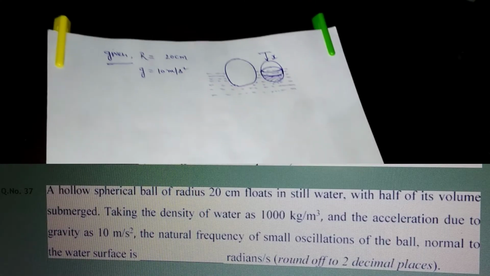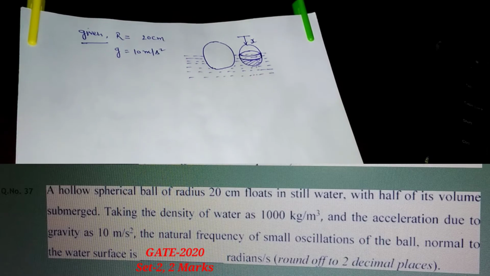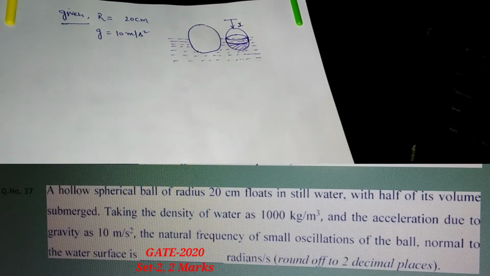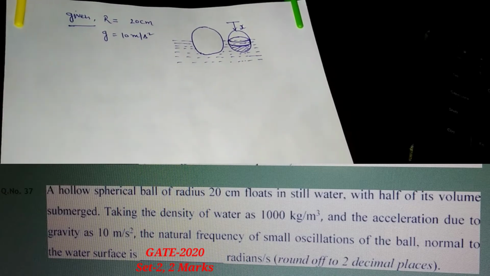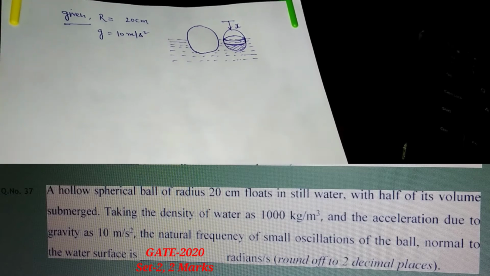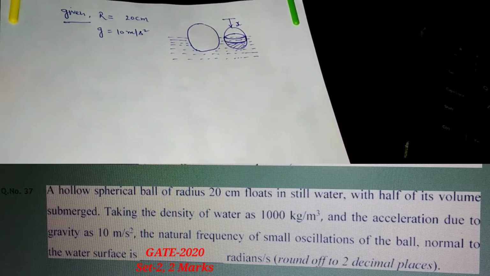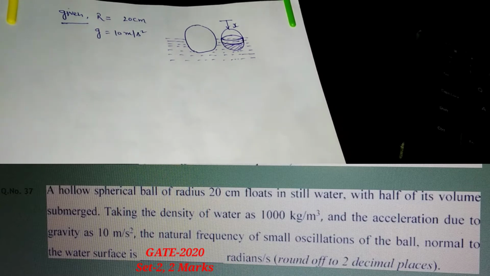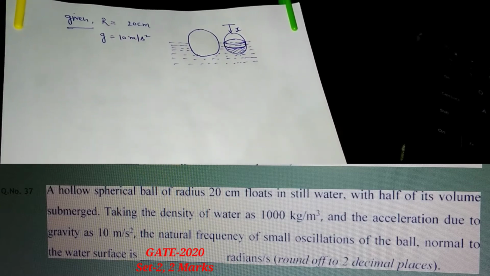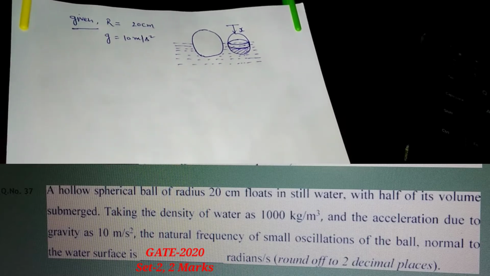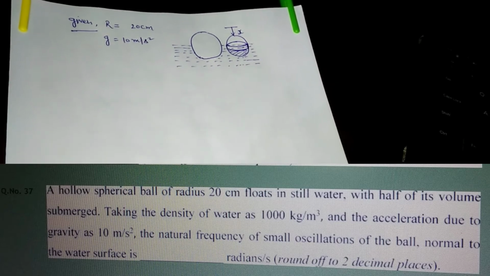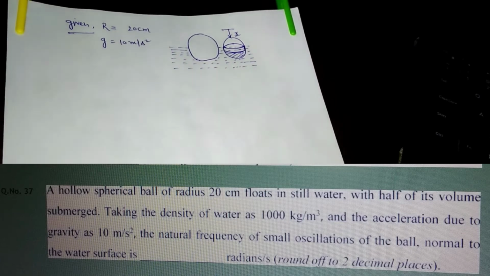Today I will solve another question from fluid mechanics. Okay, the question is on the screen. A hollow spherical ball of radius 20 centimeter floats in still water with half of its volume submerged, taking the density of water as 1000 kilogram per meter cube and the acceleration due to gravity as 10 meter per second square. The natural frequency of small oscillations of the ball normal to the water surface is ___ radian per second.